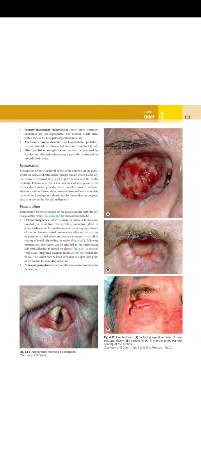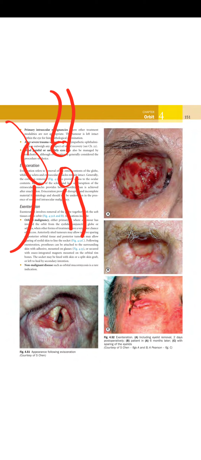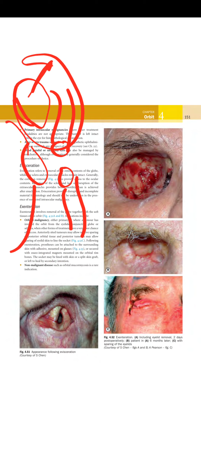So basically, you know that these are the eyelids, and behind this is an eyeball. If the mass is anteriorly located, you will remove the tumor along with the anterior portion, whereas if the tumor is located posteriorly, you may spare the eyelids.